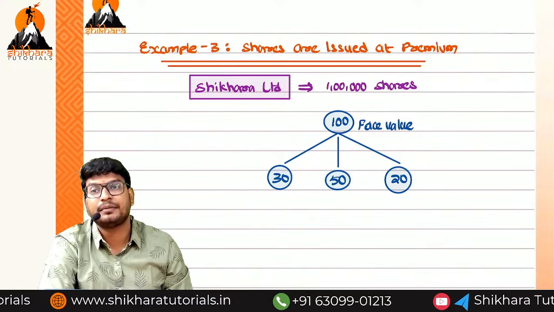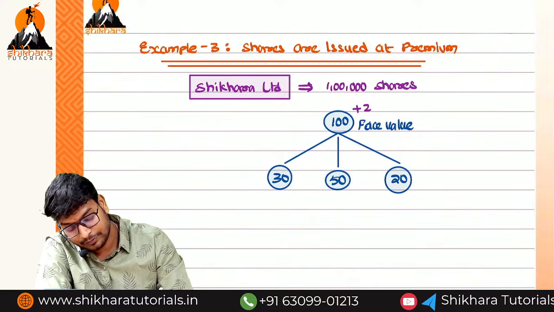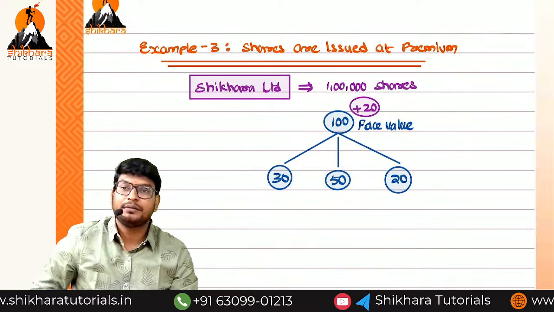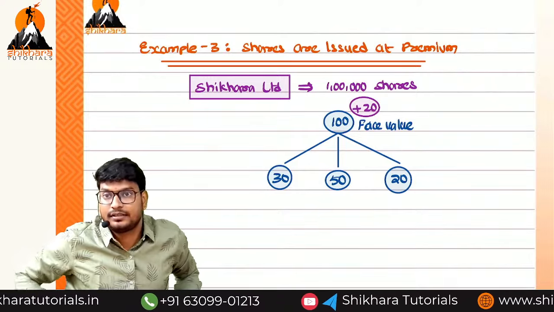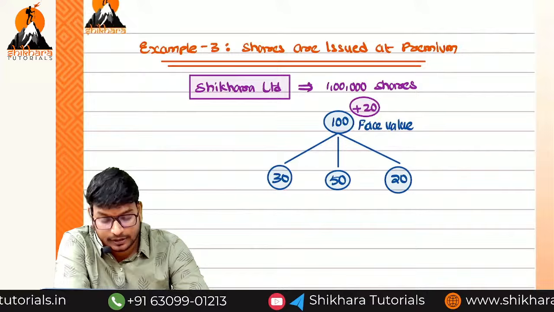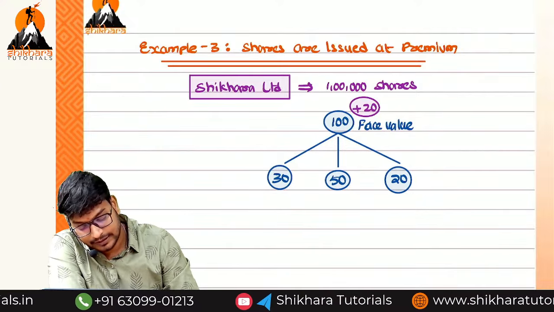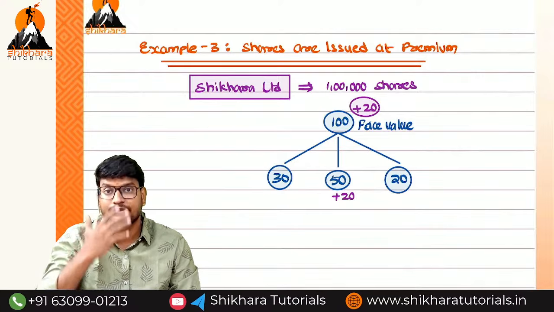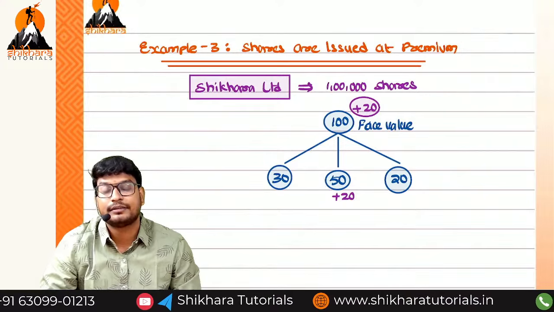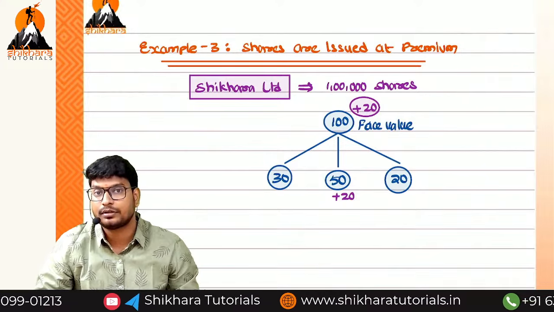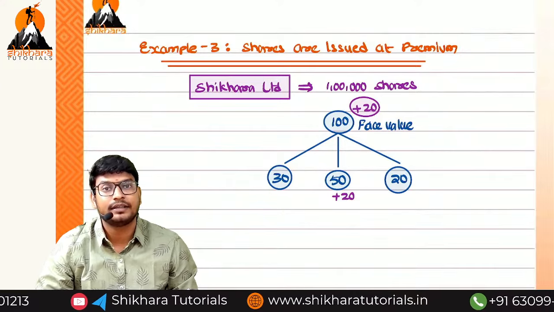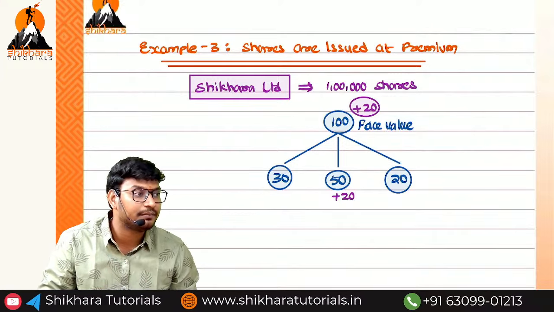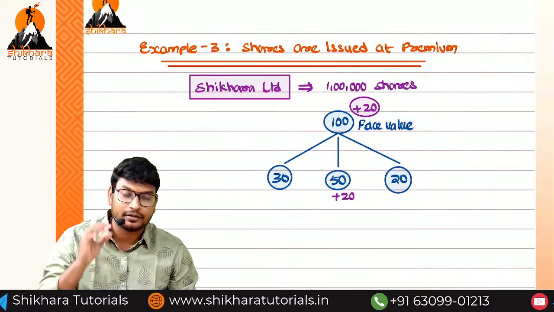Here there is a premium amount of 20 rupees. Generally this premium will be collected at the time of allotment. Sometimes in the examination they will specify that they may collect the premium at the time of first call also. If they mention it, we can take it at that point. If nothing is mentioned, we collect the premium at the time of allotment.